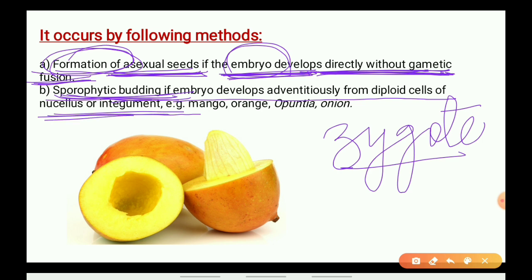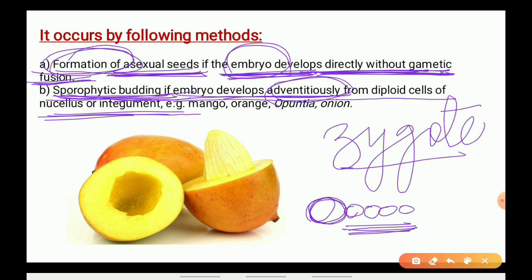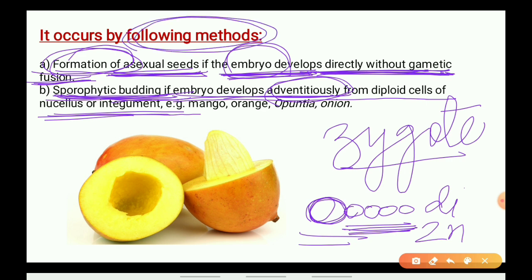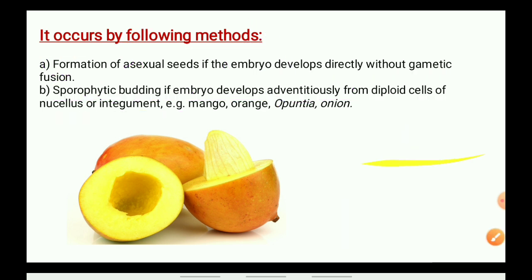These buds, which are lateral, sideways, form diploid cells. They are actually 2n cells. Like this also, by sporophytic budding, apomixis can occur. Hope you people are understanding.